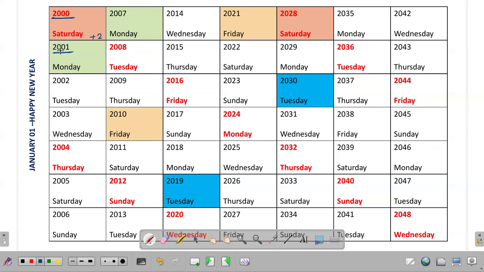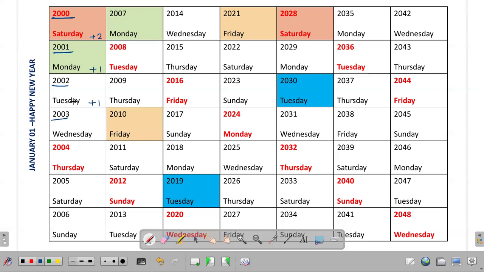Now, when you are traveling from 2001 January 1 to 2002 January 1, you are traveling through the non-leap year logic. Okay, 365 days, so it is associated with one odd day. So Monday plus 1. You can see that 2002 January 1 happened on a Tuesday. Similarly, 2002 January 1 to 2003 January 1, again it's non-leap year logic.